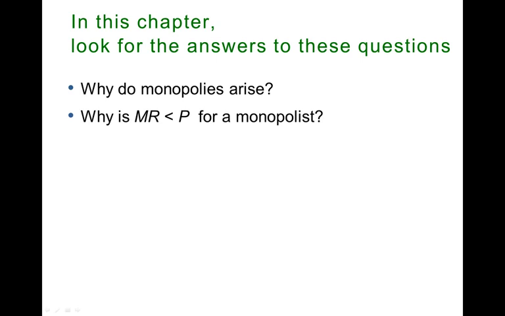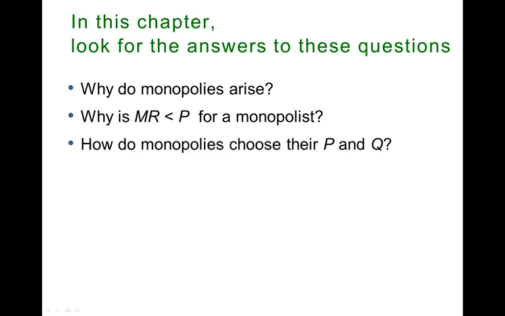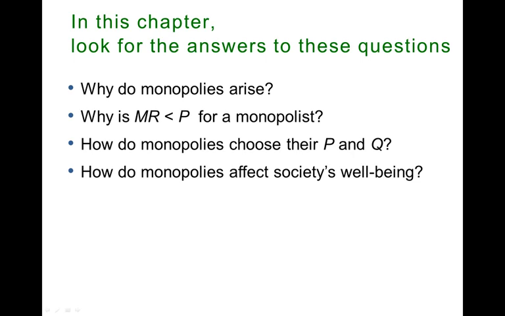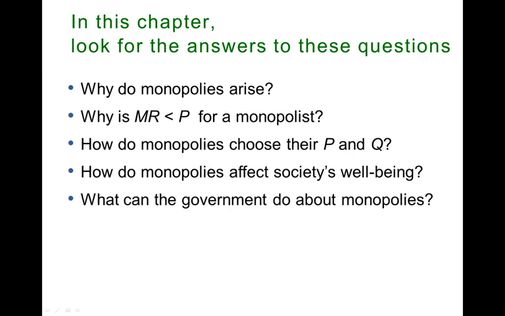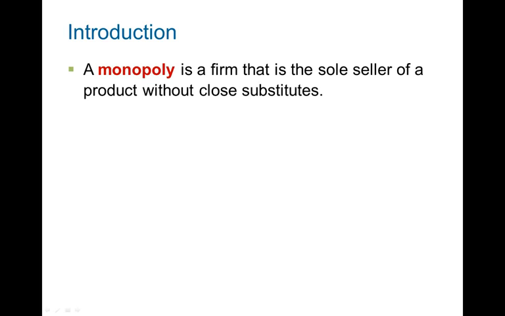We're going to see why marginal revenue is less than price for a monopolist, and when we looked at perfect competition, we saw marginal revenue equal to price. We're going to see how monopolies choose their price and quantity, how monopoly affects society's well-being, and how monopolies are controlled or regulated by the government. And finally, we're going to see what price discrimination is, and we're going to look at certain examples.